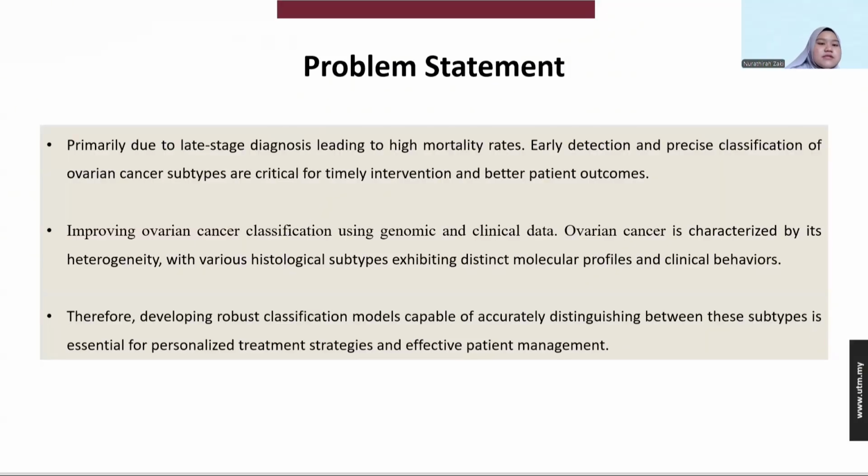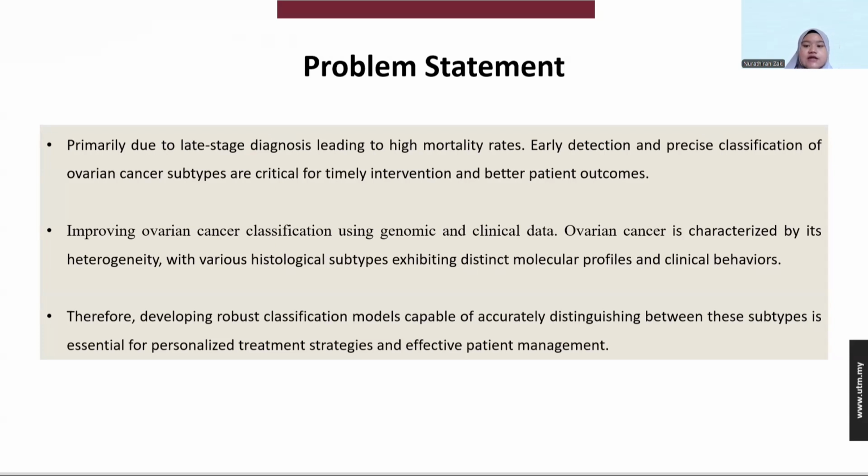So basically, the problem statement is primarily due to the late stage of diagnosis leading to a high mortality rate. Early detection and precise classification of ovarian cancer subtypes are also critical for timely intervention and better patient outcomes. Also, improving the problem of ovarian cancer classification using genomic and clinical data.